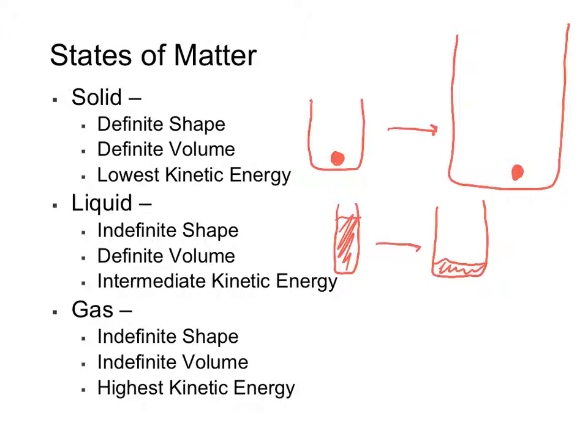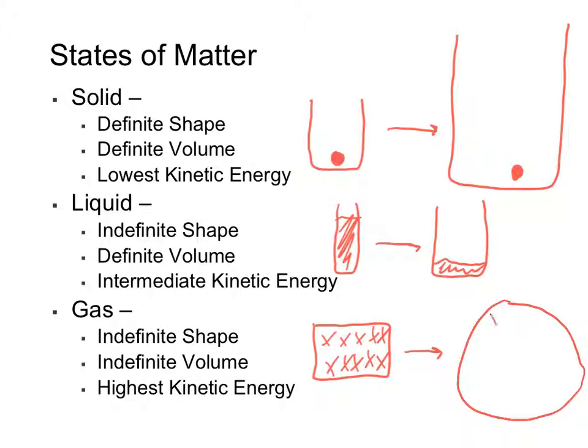If I have, for instance, 10 molecules of gas in this small container, each X is one gas molecule, and then I transfer those into this larger, differently shaped container, the gas molecules will fill up the new container completely. This is because gas molecules have so much energy, they are in constant fast motion, continually bouncing off each other and the sides of the container.